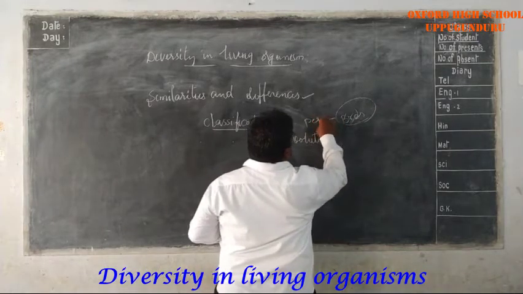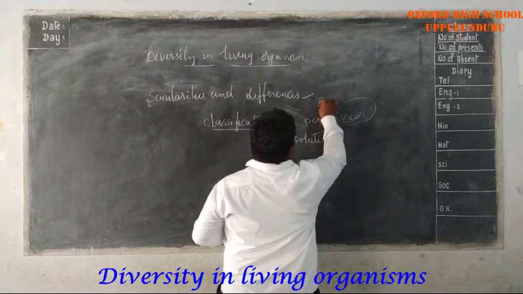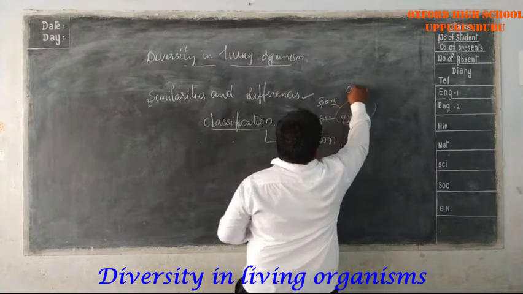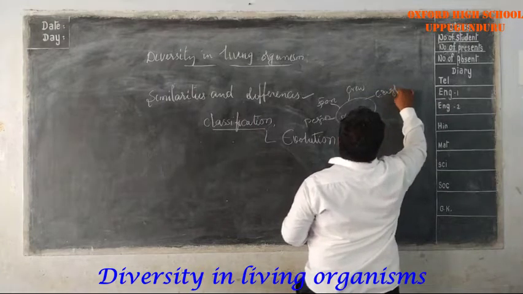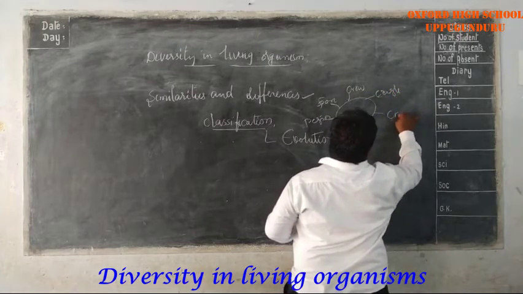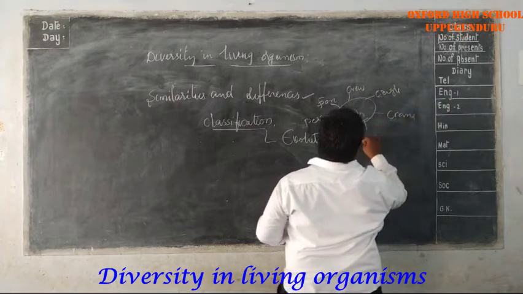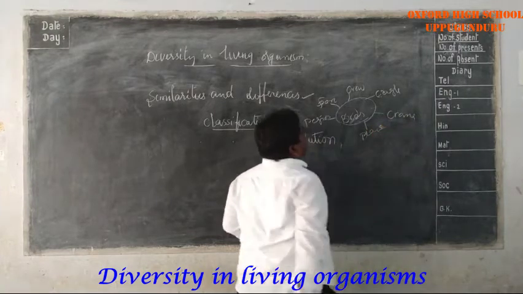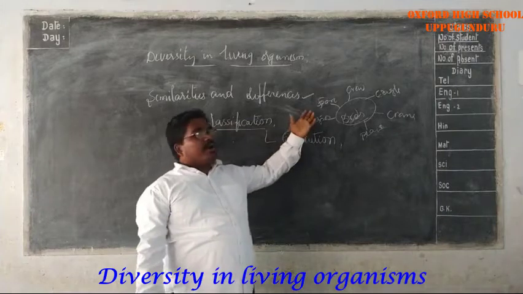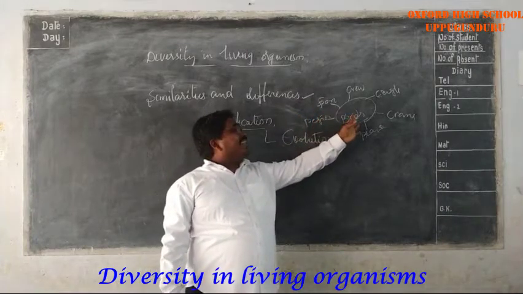Pigeons are there, sparrows, crows, eagle, crane, peacock. Different types of birds are there, and all are gathered as birds.